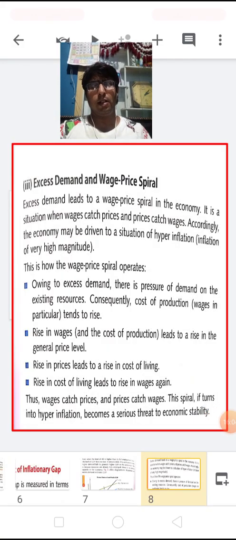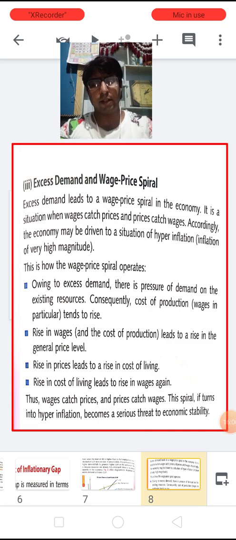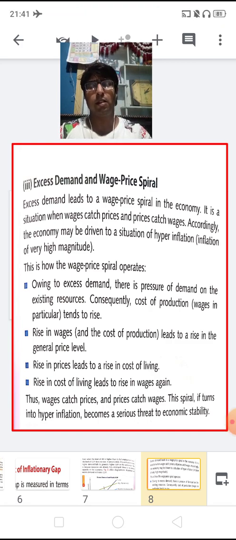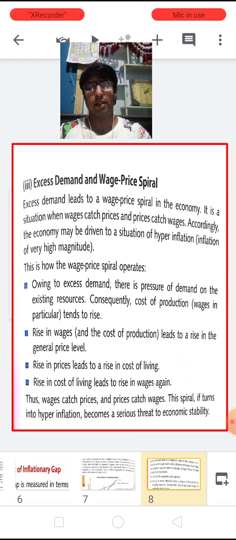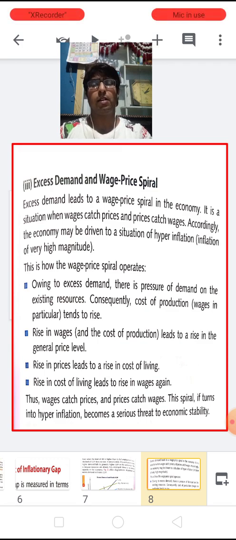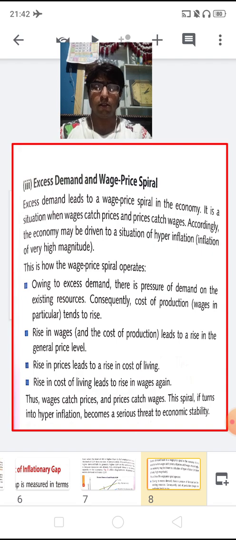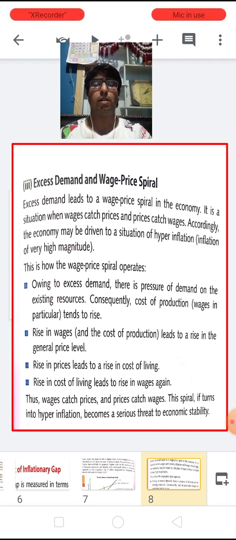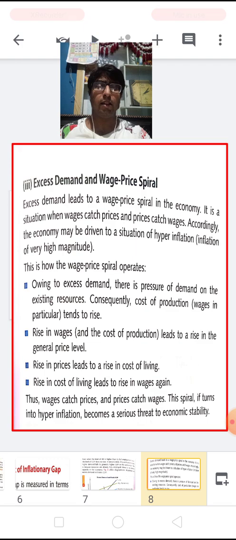Now, children, let us learn the consequences of excess demand. I mean, the three critical situations of excess demand. Now, the first one is excess demand and wage price spiral. So, children, the excess demand leads to a wage price spiral in an economy. It is a situation when wages catch prices and prices catch wages. Accordingly, an economy may be driven to a situation of higher inflation. This is how the price spiral operates.